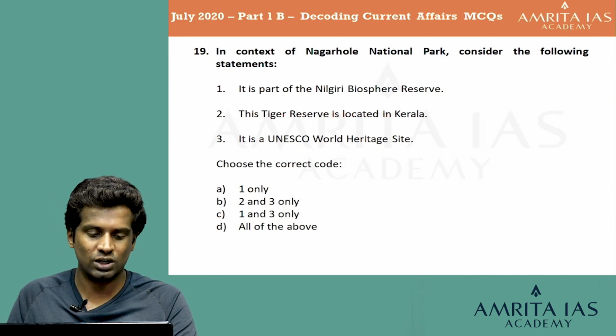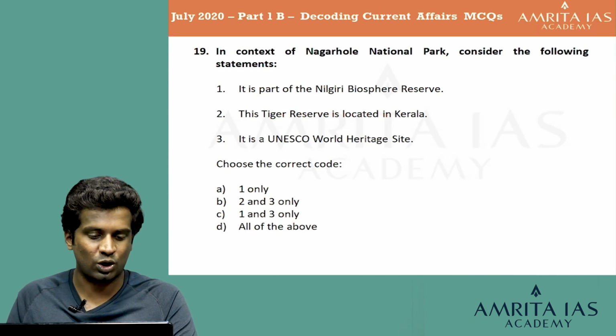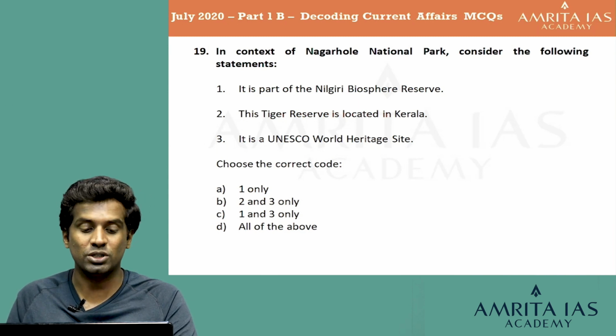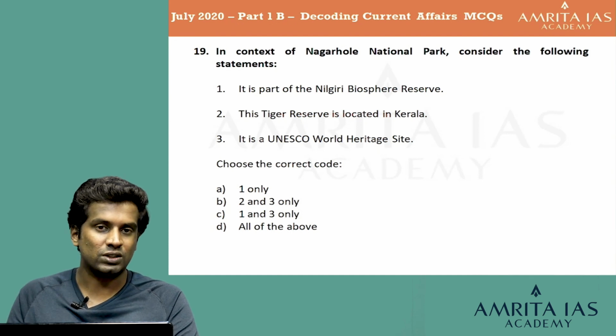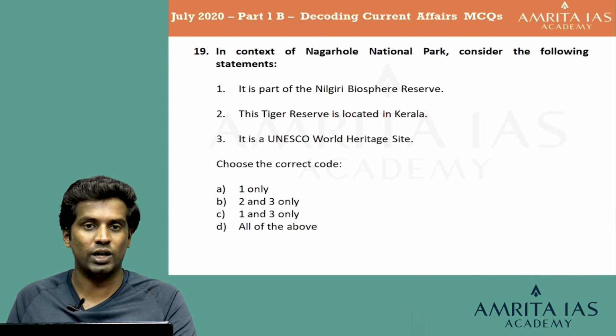Just remove that second statement. You are left with two options, that is option A 1 only and option C 1 and 3 only. We managed to make a 50-50 elimination. Now let's take the third statement. It is a UNESCO World Heritage Site.